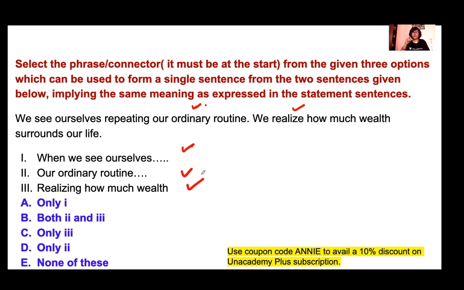What you have to do is identify which of these phrases you can use to connect these two sentences. The phrase should come in the beginning of the sentence, and you cannot change the meaning of the resulting sentence. Okay, this is your question.